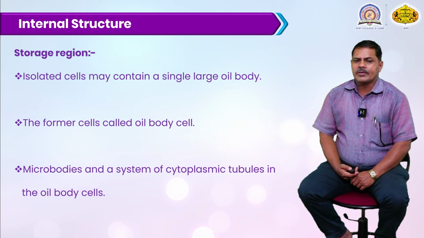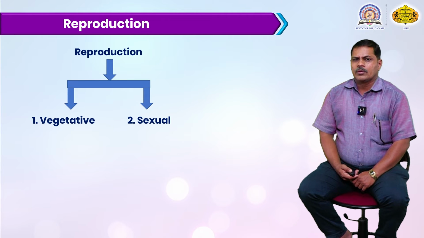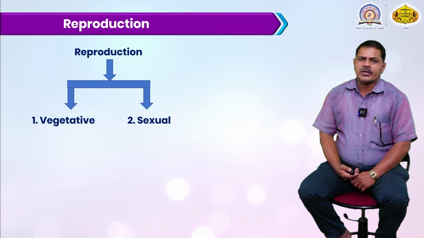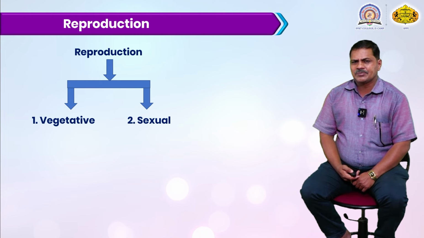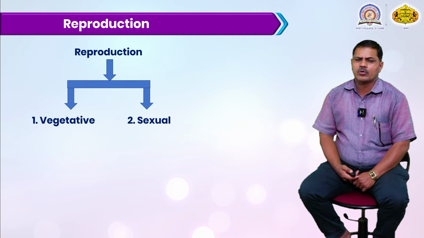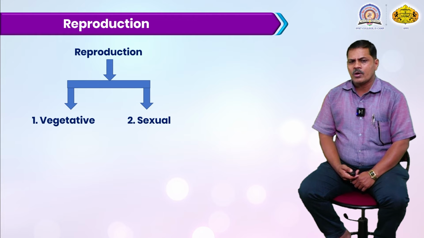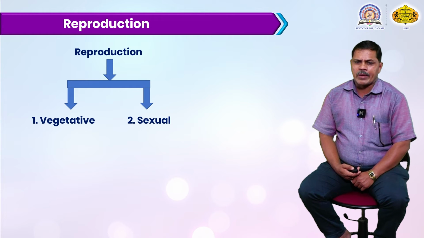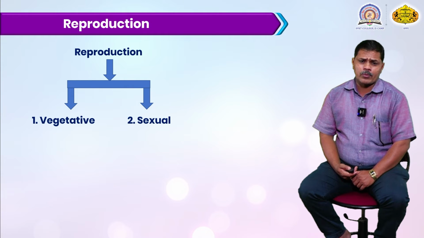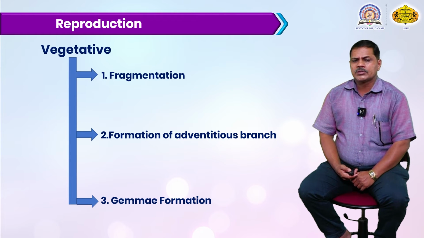In this oil body there are cells present, they can carry, conduct, and release to them also. Then the next point is about reproduction. Marchantia species reproduce in two types. First is the vegetative type of reproduction, and another is the sexual type of reproduction. We will discuss them one by one.